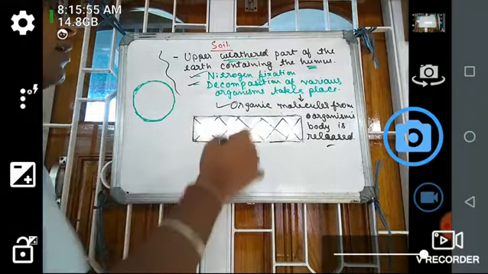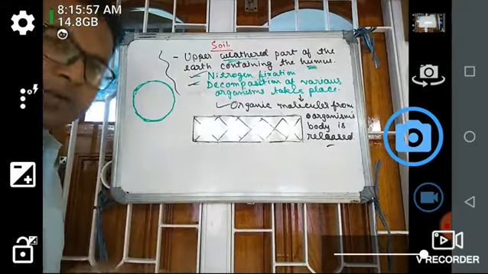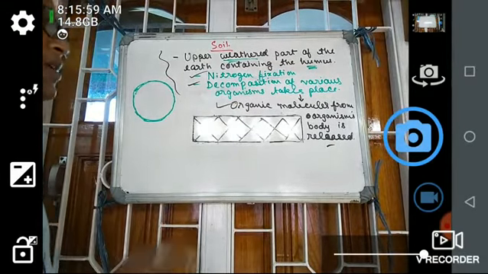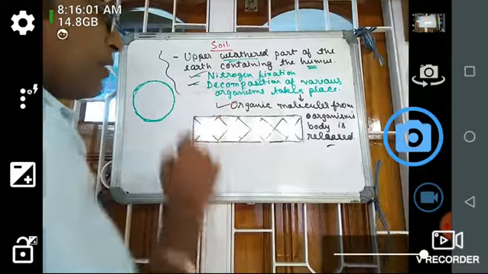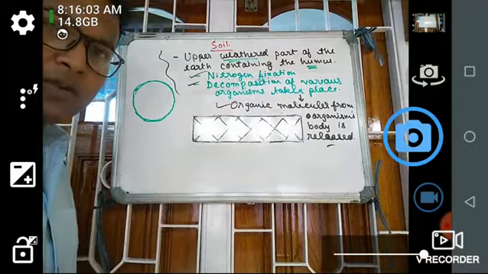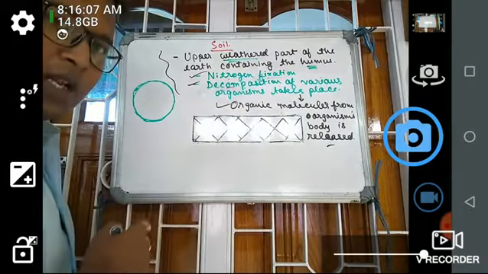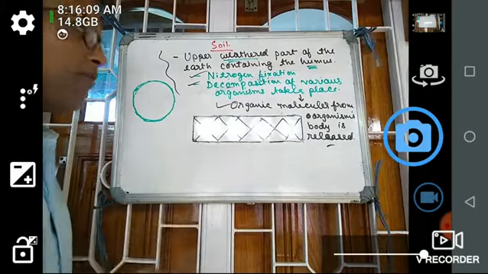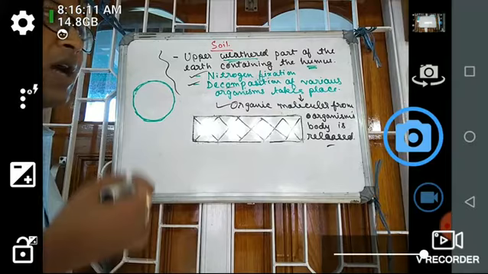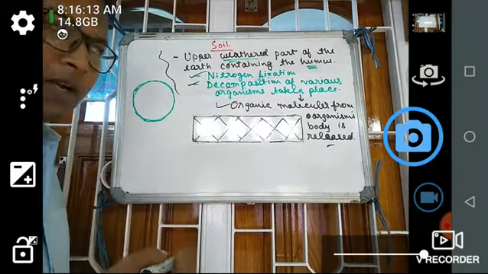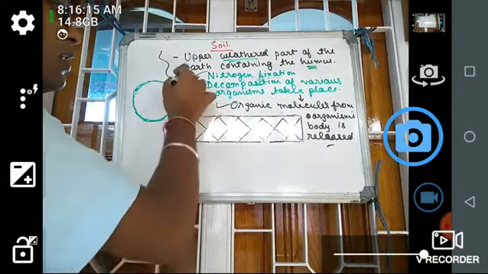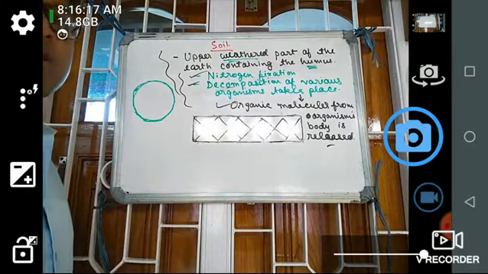So the soil has a huge effect on plants and animals. If nitrogen fixation does not take place, then the plant cannot get nitrogen sources. If decomposition cannot take place, then without decomposition the organic molecules are not released into the environment. So all these activities take place in the soil.